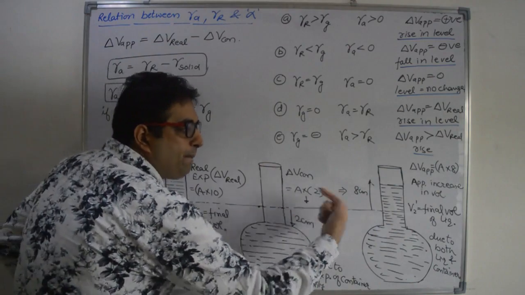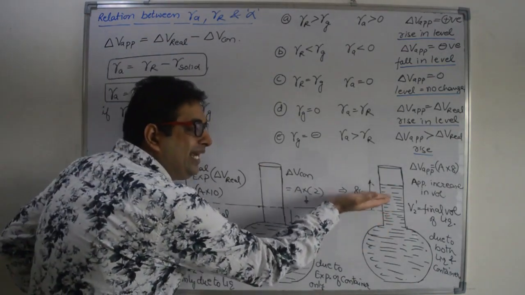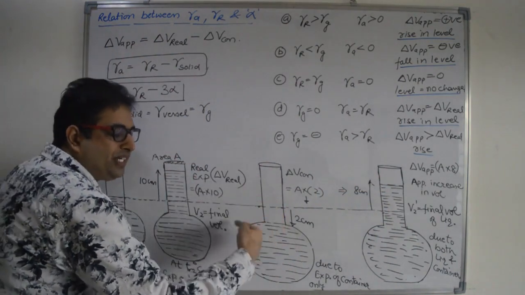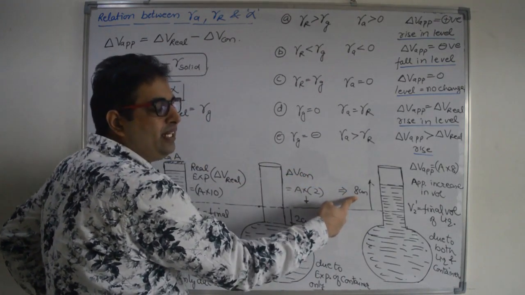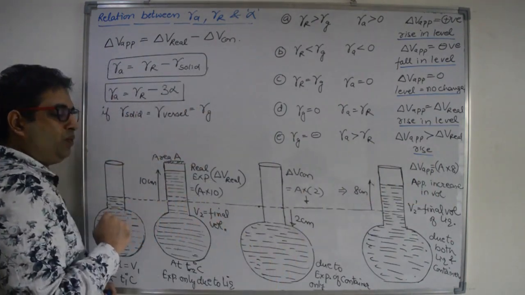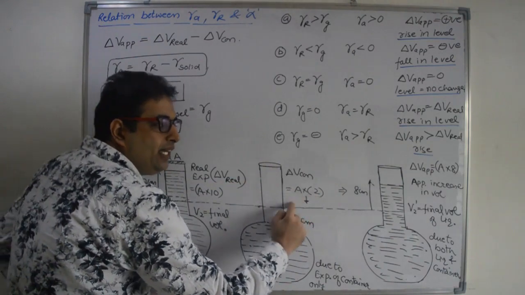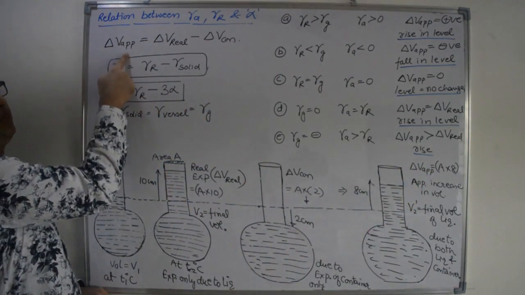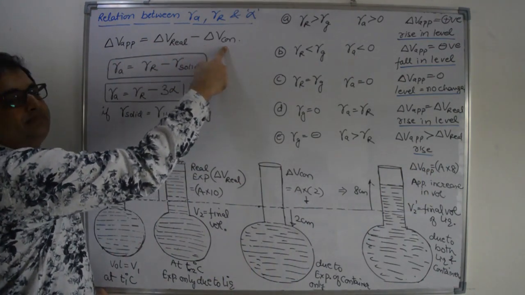Now the apparent increase in volume that is visible to us is only 8. 10 is the real expansion and 2 is the expansion of the container. So the overall increase in volume is only 8 into A. So that is equal to 10 into A minus 2 into A is equal to 8 into A. This is the same condition, right?